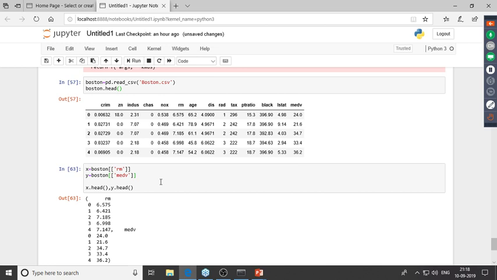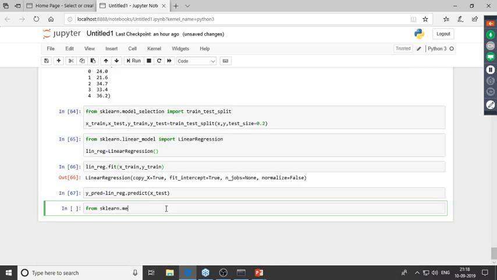So I've also predicted the values. Now I've got my actual values and the predicted values. Now to find out the error in accuracy, I have something known as the mean squared error. So let me also calculate that. From sklearn.metrics import mean_squared_error. Let me type in mean_squared_error over here, and I'll pass in the actual values which are present in Y_test. After that, I'll pass in the predicted values which are present in Y_pred. Right, so this is the error in prediction. So 28.11 is the error in prediction for the model which we've built. All right.